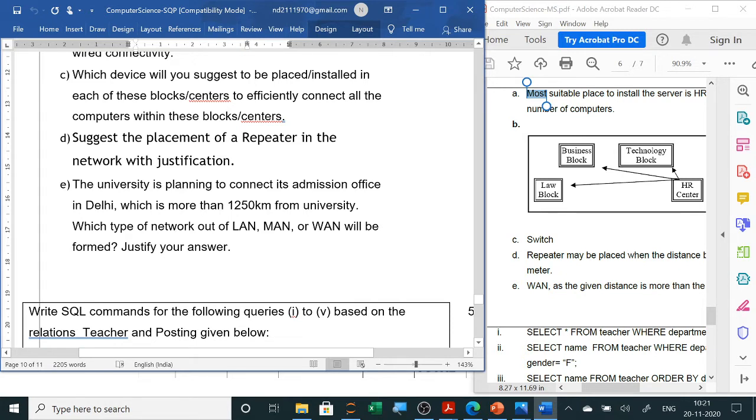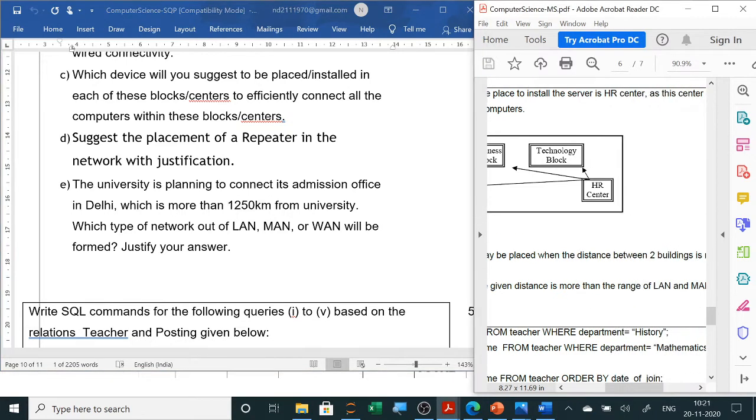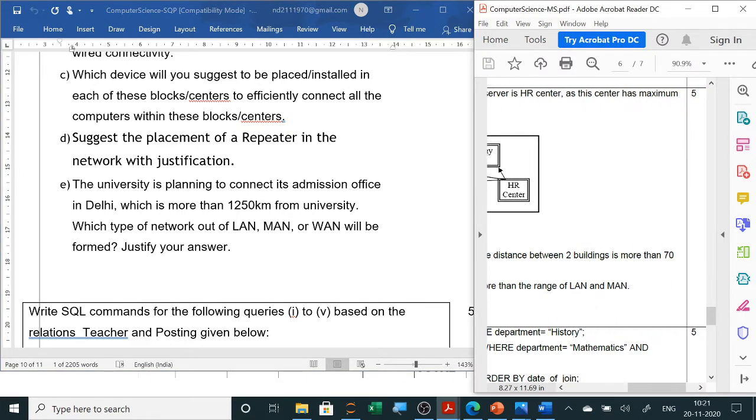now this is a WAN connection, because wide area networking, wherever it will be below 9 to 10, like locally in offices you are connecting, so local area, in schools local area, 10 kilometers, all right, in city metropolitan area, and wide area will be more than 10 kilometers. So here the distance is too much, so obviously wide area networking, you can write here WAN, as the distance is more than the range of LAN and MAN.